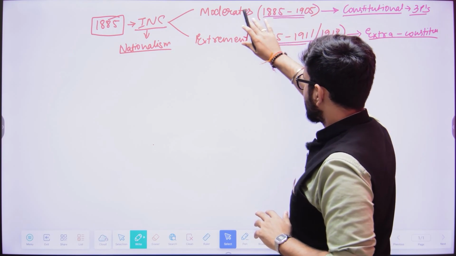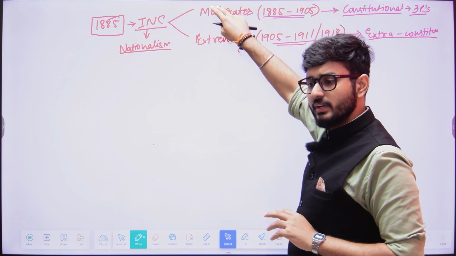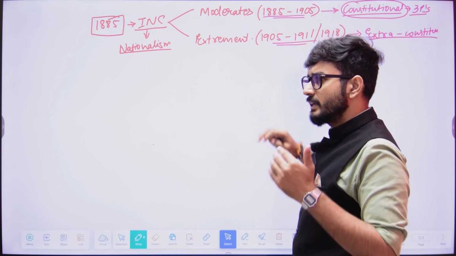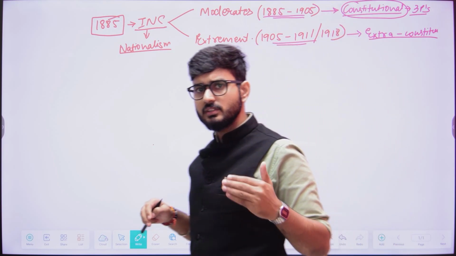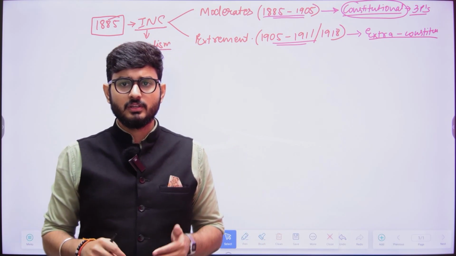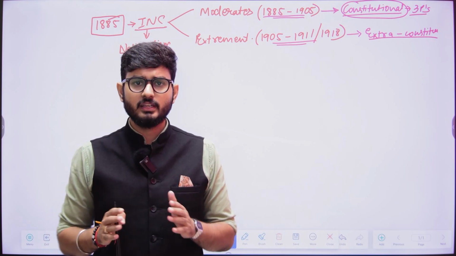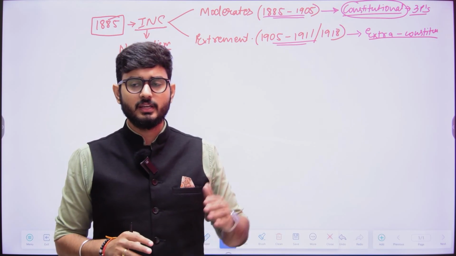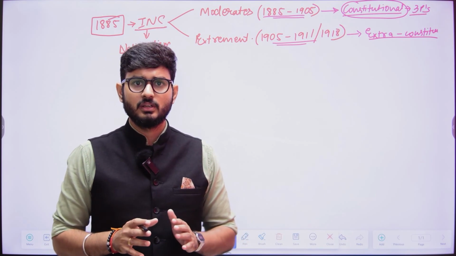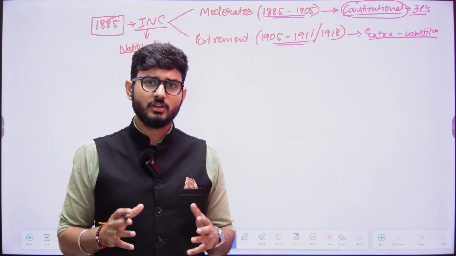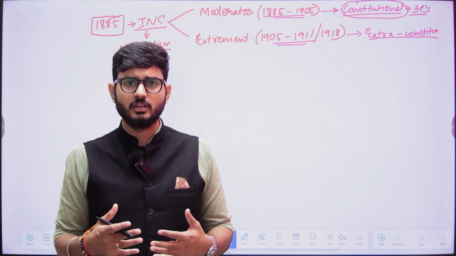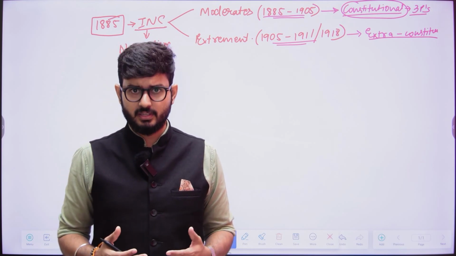If I'm telling you that the moderates, in order to get their demands fulfilled, adopted the constitutional method, many of you might wonder whether there was a prevalence of constitution at that point of time. So yes, there was. Now do not correlate that with the current Indian constitution. What is a constitution? A constitution is a document that contains laws, rules, regulations that help to govern the country.